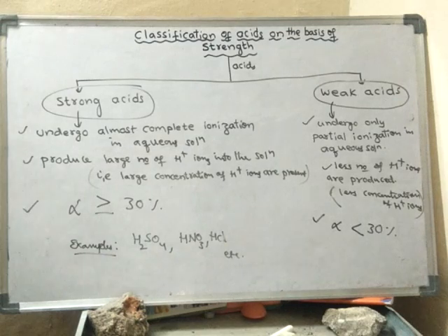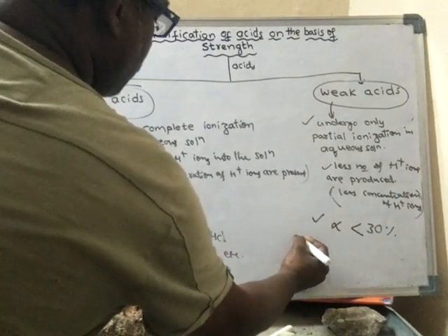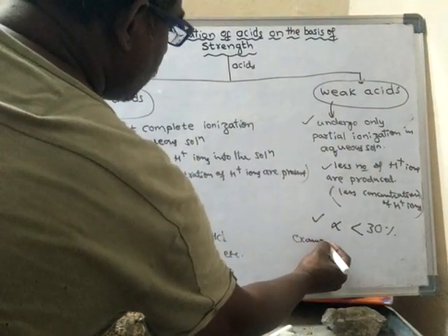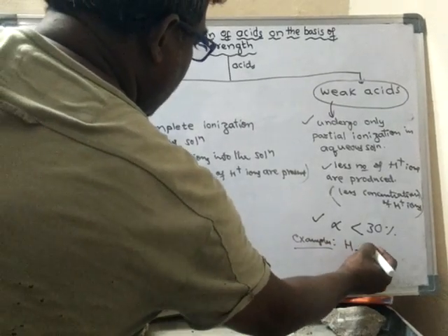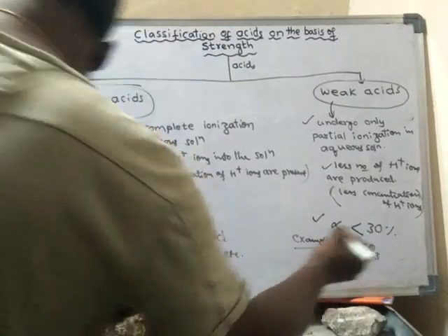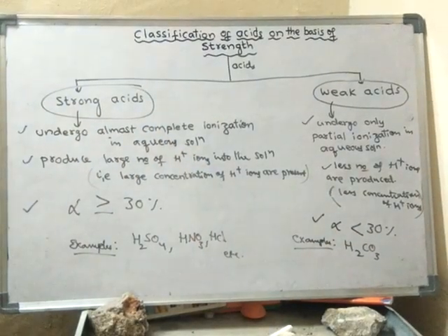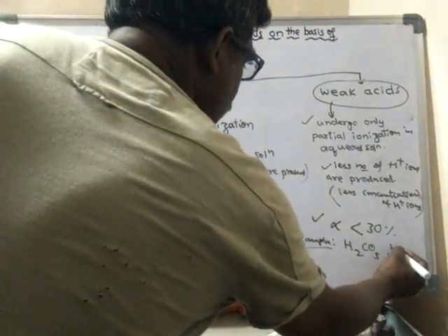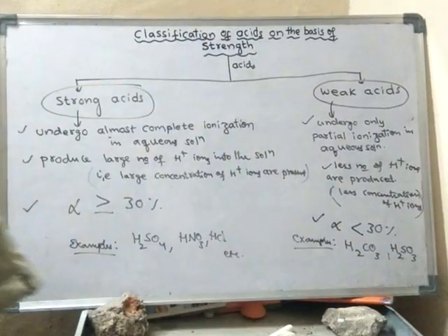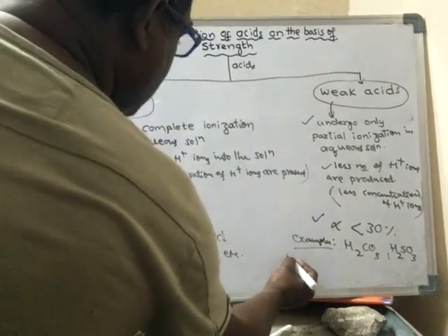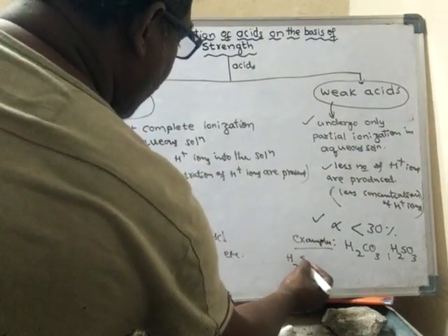Examples of weak acids: carbonic acid, sulfurous acid H2SO3, and H2S, hydrogen sulfide, is a weak acid.